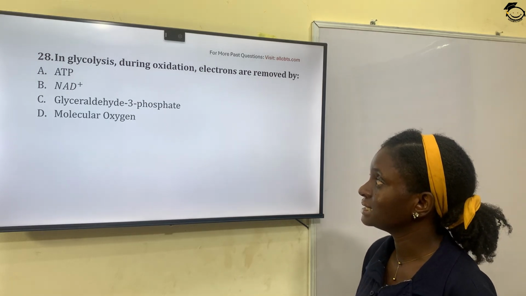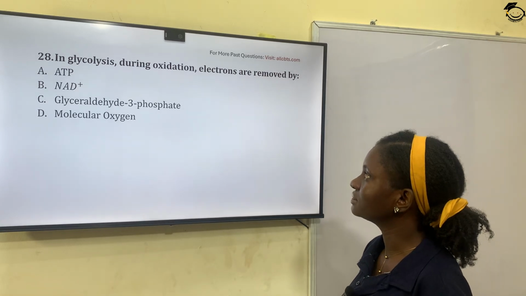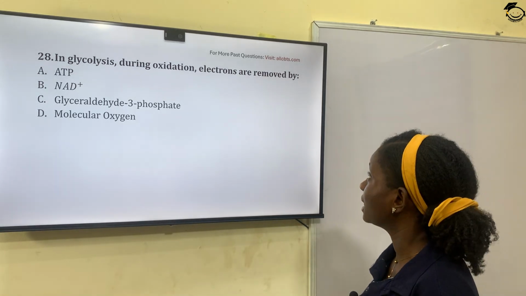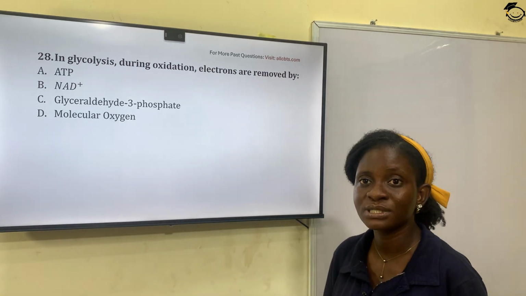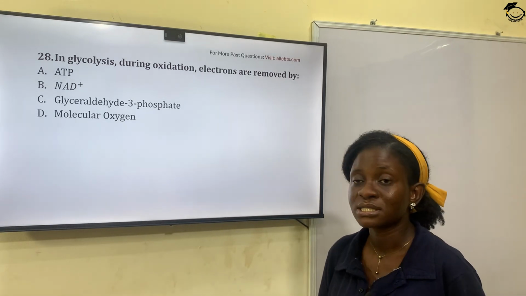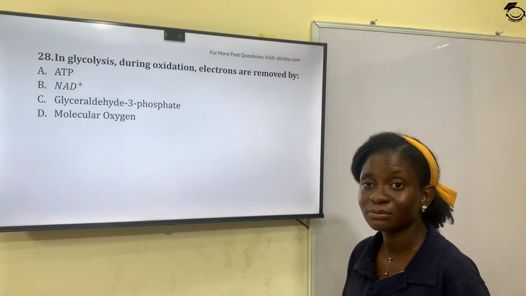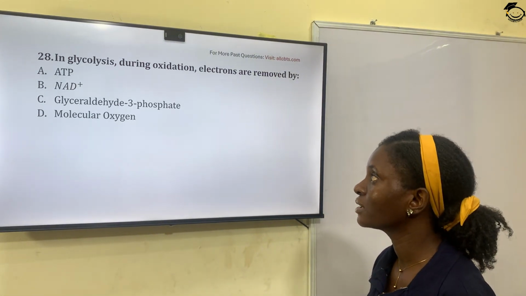Nicotinamide adenine dinucleotide is involved in glycolysis, and electrons are removed by NAD plus in glycolysis during oxidation. So the correct answer is NAD plus, option B.